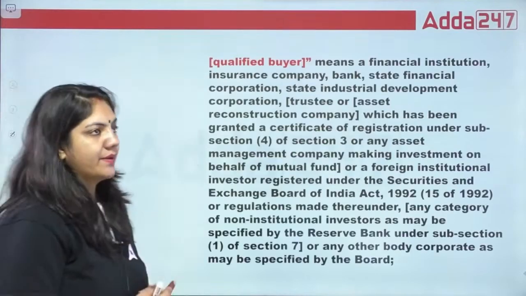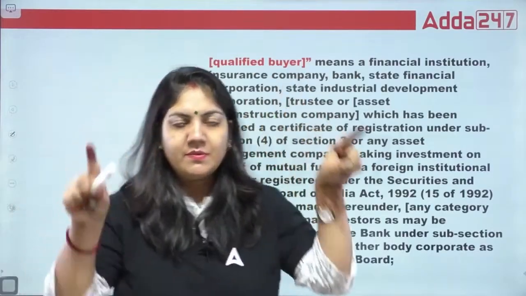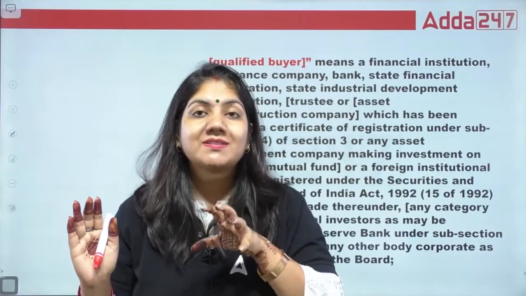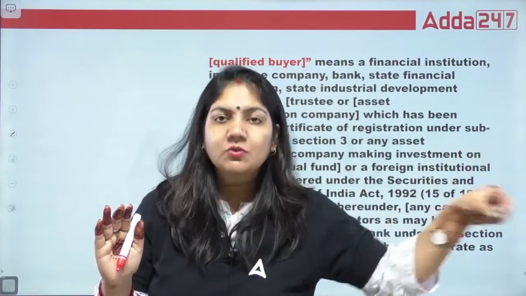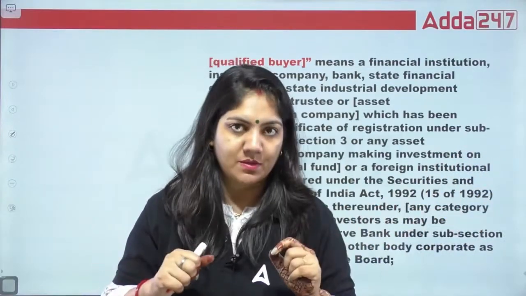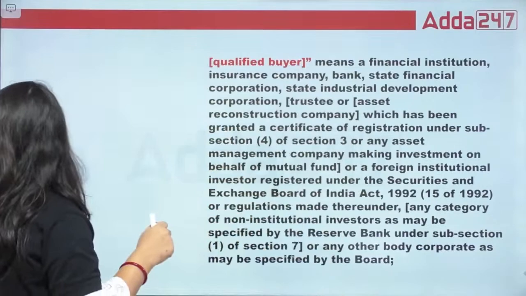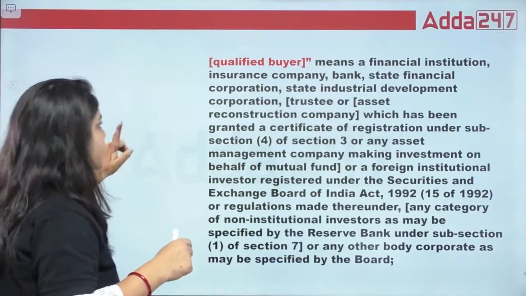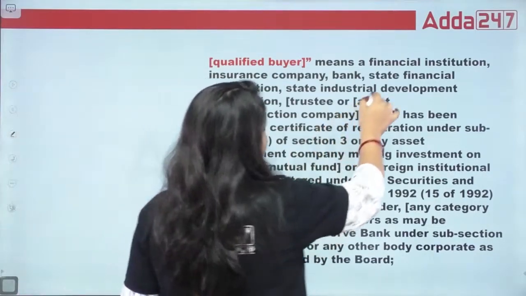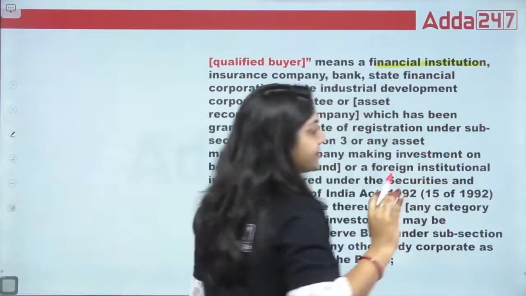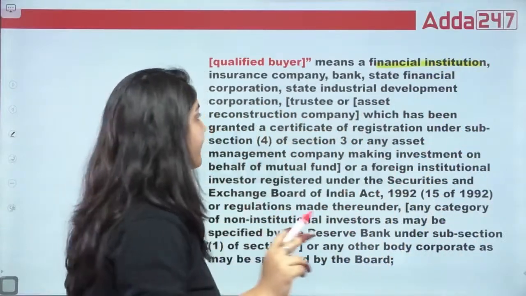What is qualified buyer? So just remember the diagram that we have just seen in the surface. Qualified buyer is the last person who takes the secured property from the ARC company, and for that property the qualified buyer will give the money. So what comes under the qualified buyer? Any financial institution can become the qualified buyer.